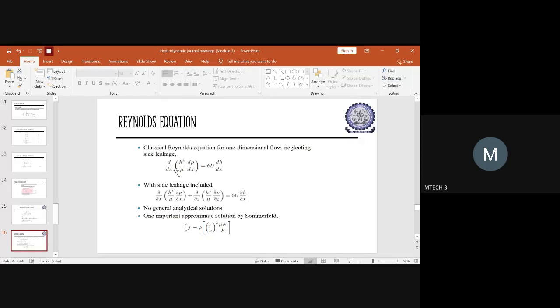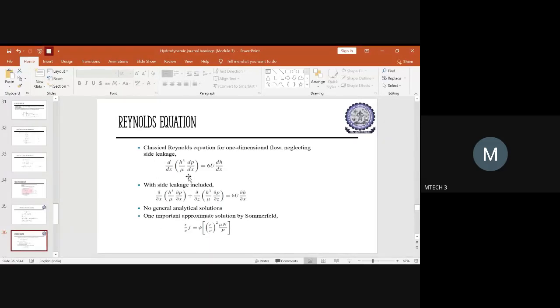So you will have the same thing here, dou by dou x, h cube by mu into dou p by dou x, plus you will have the extra component for the leakage, which will be dou by dou z into h cube by mu into dou p by dou z. This will be equal to 6u into dou h by dou x. This will be the complete classical Reynolds equation for two-dimensional. If the leakages are assumed to be neglected, then this will be the reduced form of the Reynolds equation.